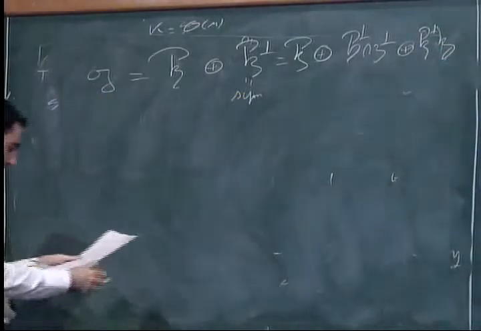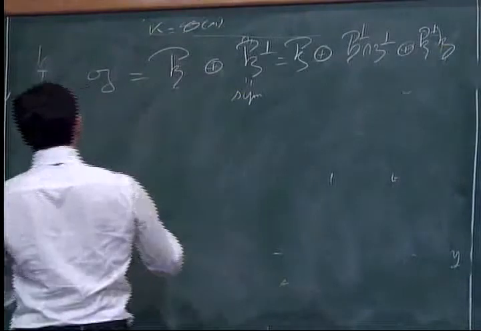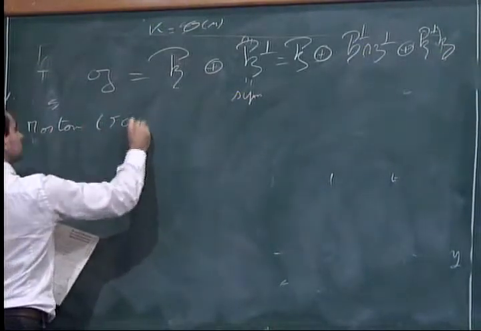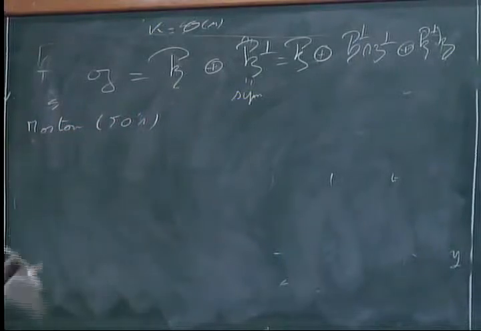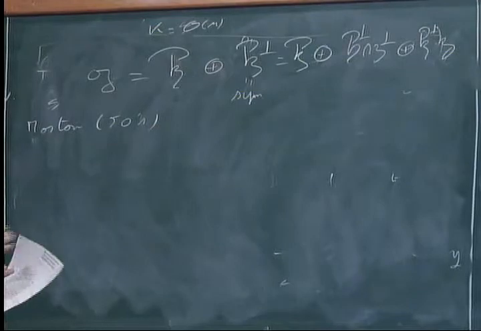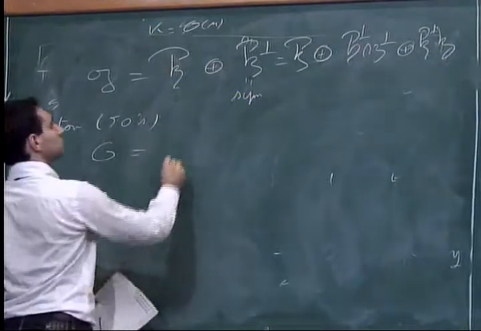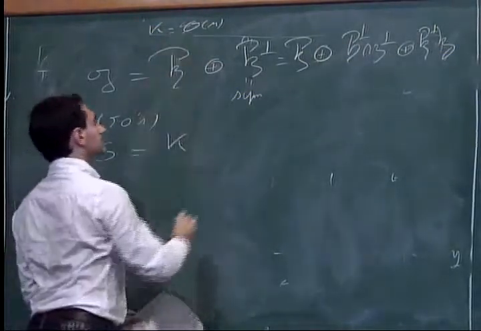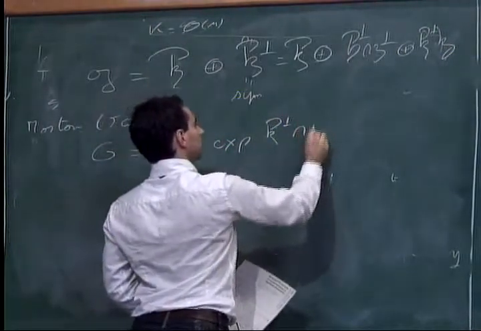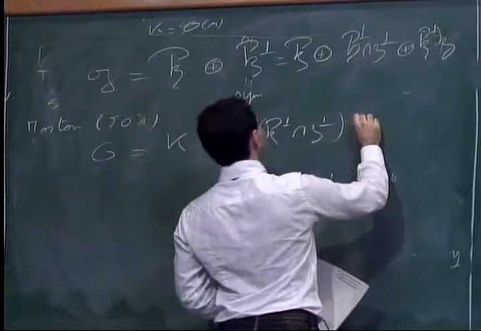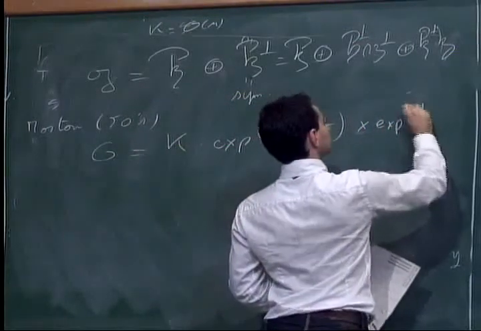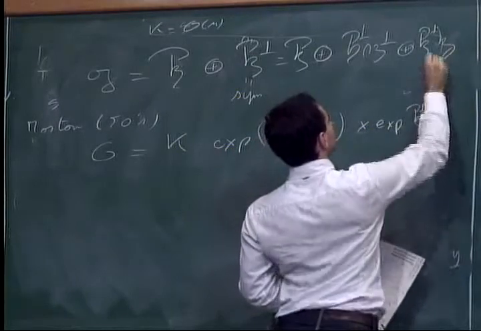And there is a theorem of Mostow in the 50s that this decomposition at the level of the Lie algebras, when taking the exponential, gives a decomposition of G. So we have g is equal to k times exponential of this times exponential of the intersection.